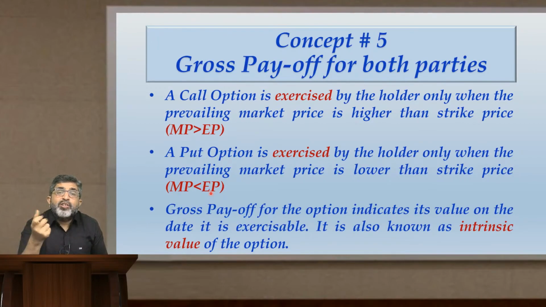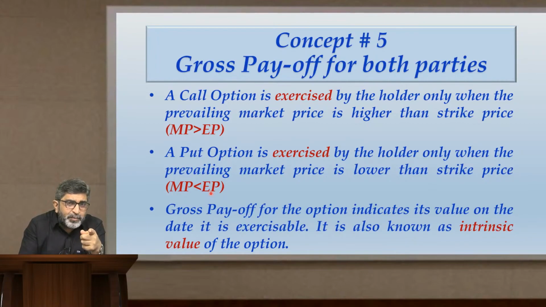But that is my gross payoff. That is the worth of that option. That is the intrinsic value of that option on that date. Now, to get that benefit of 30, I purchased this option 3 months back by paying a premium of rupees 12. So 12 rupees was outflow from my pocket that day. That was the premium expense incurred by me.